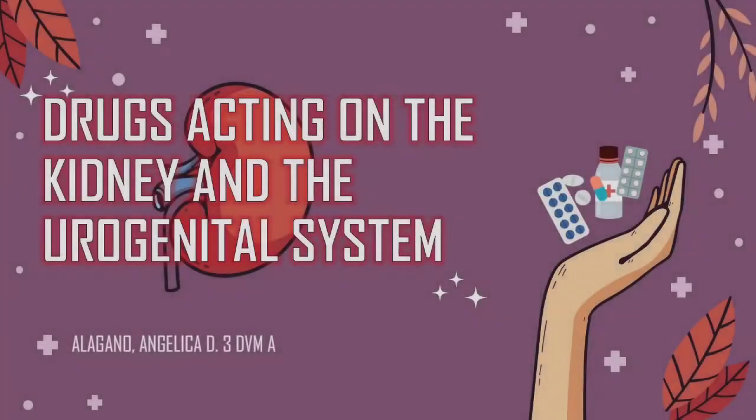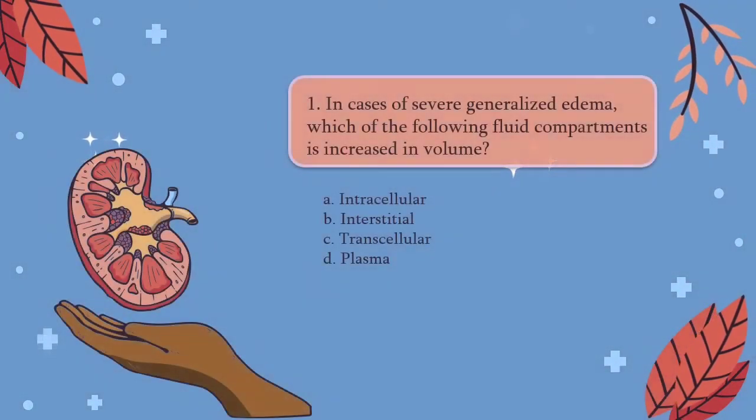Drugs acting on the kidney and the urogenital system. Review questions. First question we have, in cases of severe generalized edema, which of the following fluid compartments is increased in volume? A. Intracellular, B. Interstitial, C. Transcellular, D. Plasma.